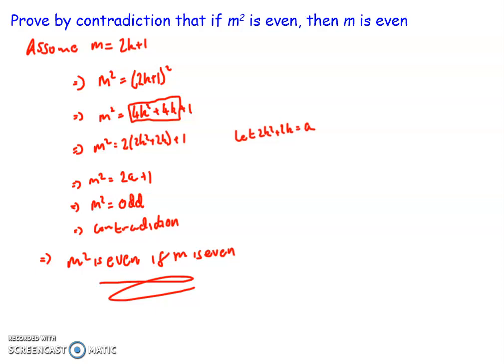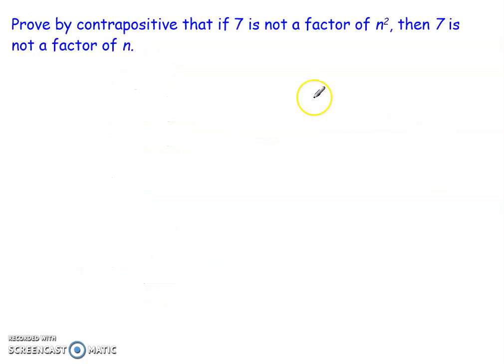Figure out what the contradicting statement is, prove that that statement is false and it doesn't work, so that then the original statement is true. An example here of contrapositive. I want to prove by contrapositive that if 7 is not a factor of n squared, then 7 is not a factor of n.